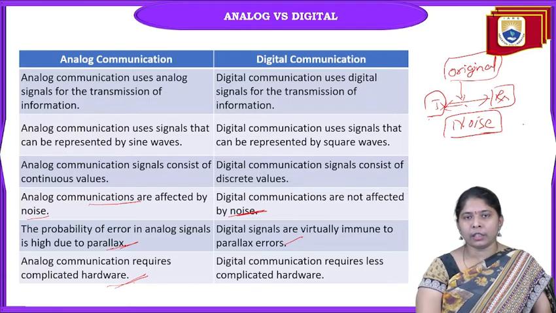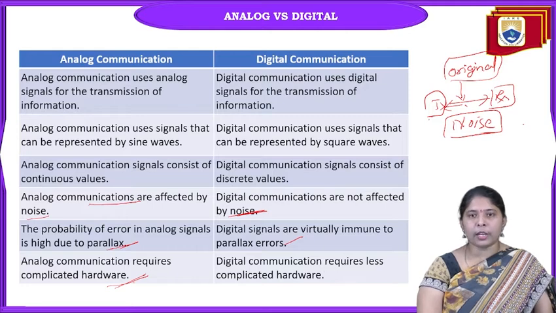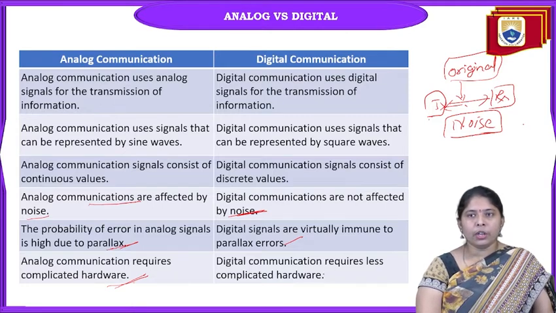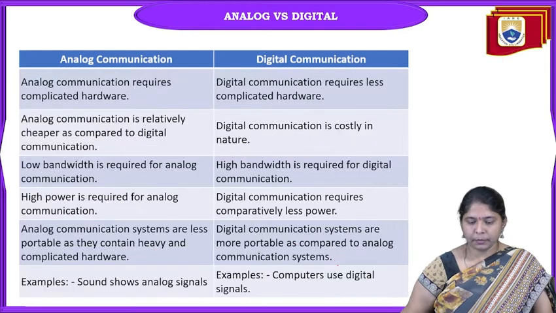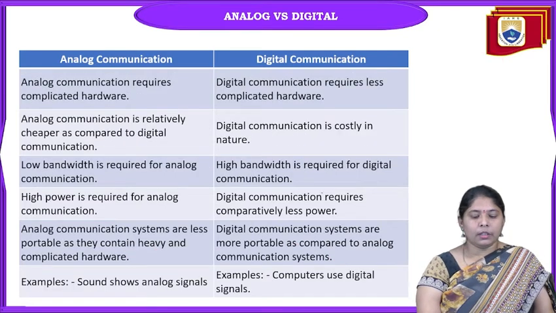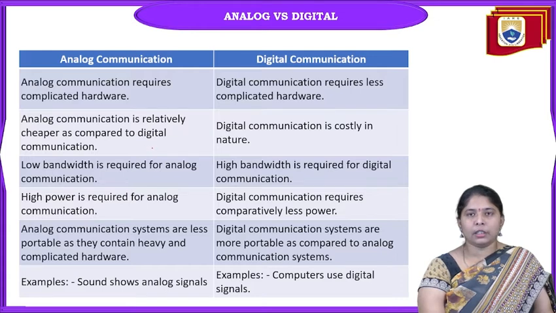Without hardware, the signal cannot be transmitted. From a hardware complexity point of view, analog communication hardware is very complicated, while digital is less. Analog communication is relatively cheaper, and digital communication systems are costly in nature.